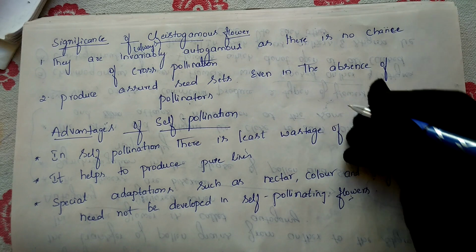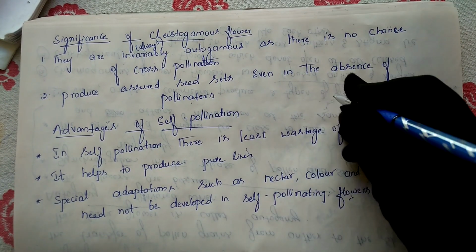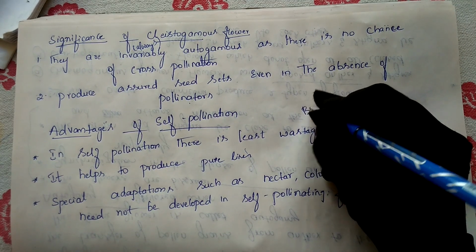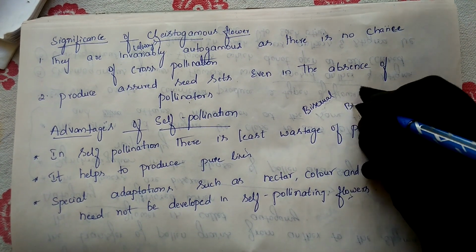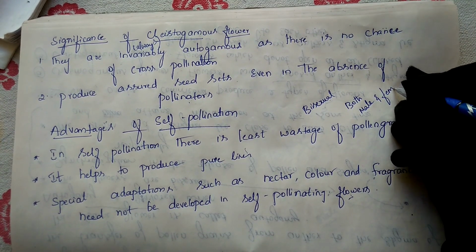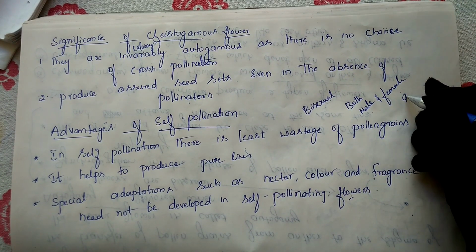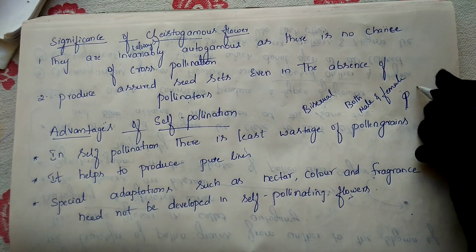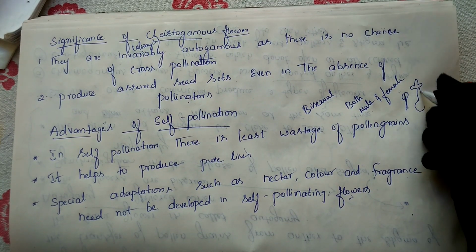As I said in my previous class, in bisexual flowers self pollination takes place. Whom do we call a bisexual flower? The flower which is having both male and female parts. The flower contains both the anther and the stigma. Both stigma and anther are present in the same flower.